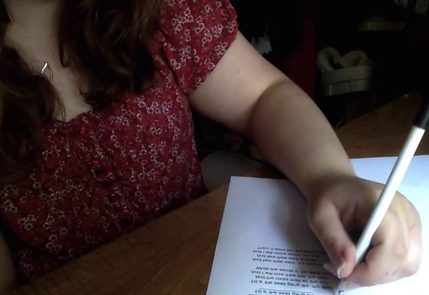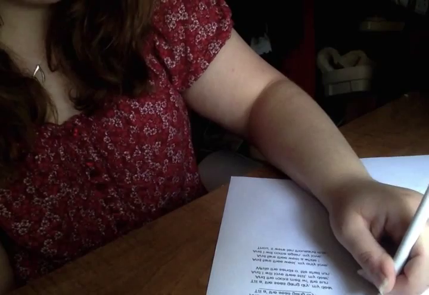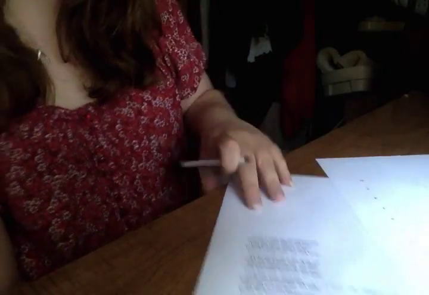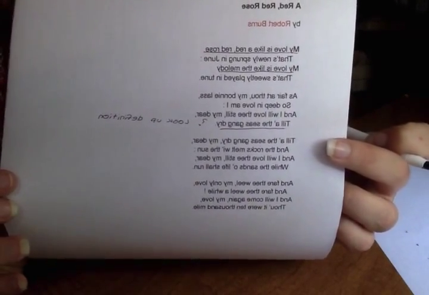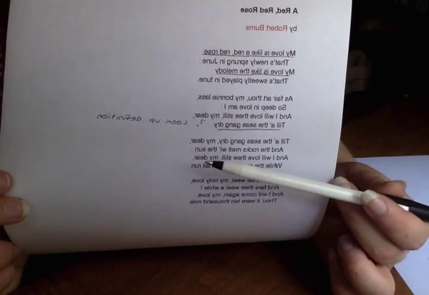and add a little note for myself to look up the definition, where I would then go online and look up the definition for gang dry. So as you can see, I wrote on the side of my poem to add clarification for myself, and when I do go look it up, I'm going to add the definition on the side here.